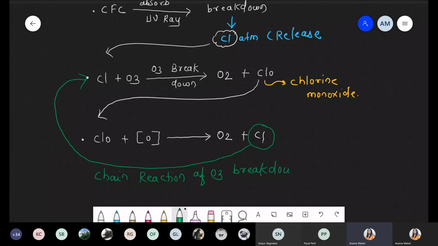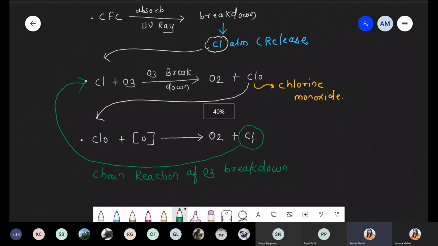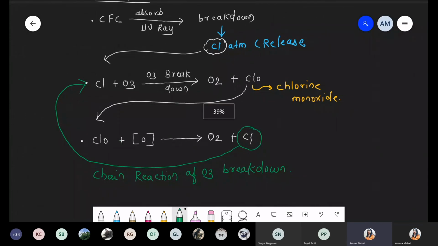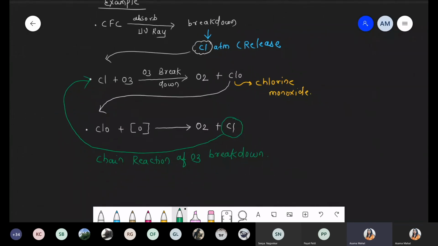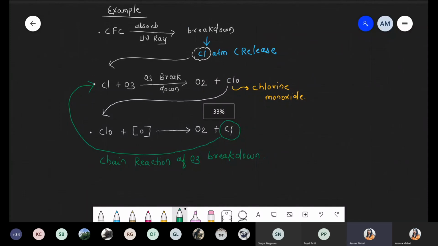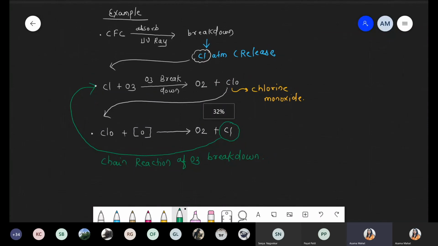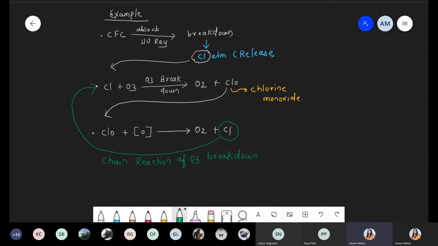That's why CFCs are the major component for the degradation of the ozone layer. Initially CFC was present, it breaks down and releases chlorine. Chlorine reacts with ozone and forms oxygen and chlorine monoxide. Chlorine monoxide reacts with nascent oxygen, again forms oxygen and releases chlorine. So again it is involved in the chain reaction.